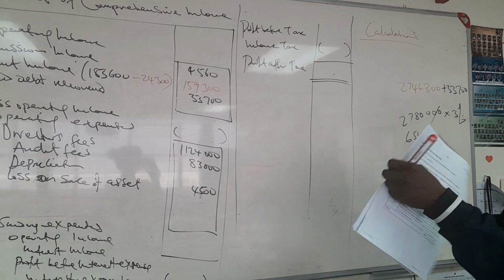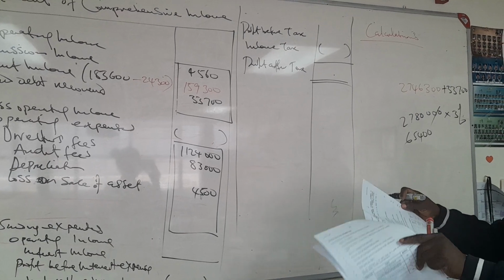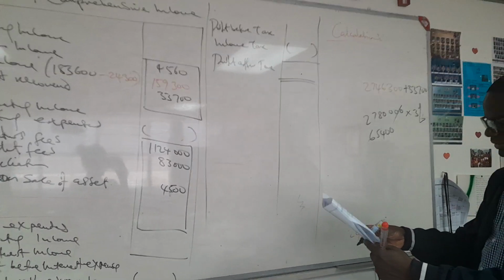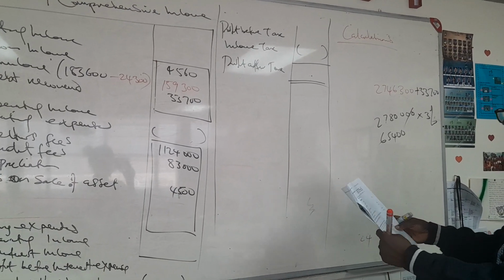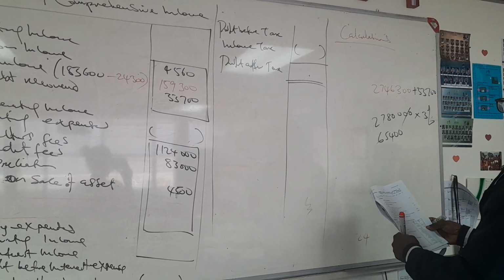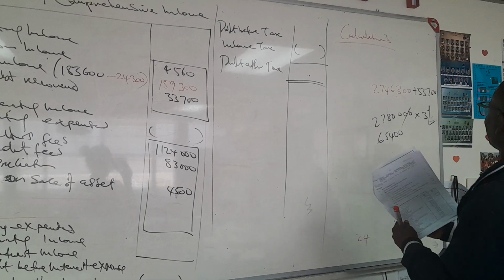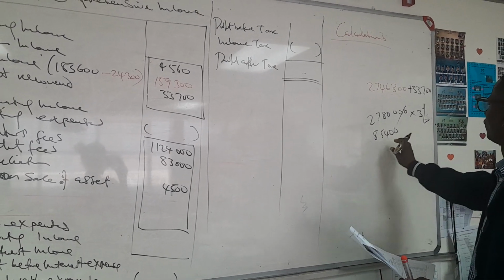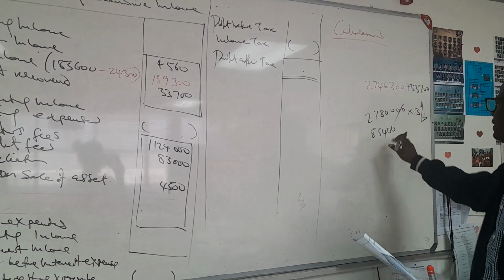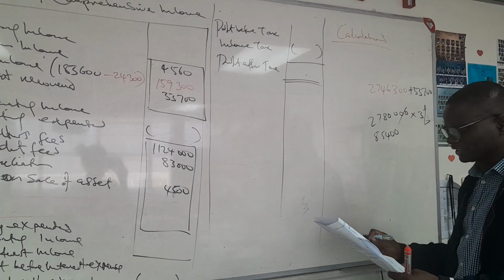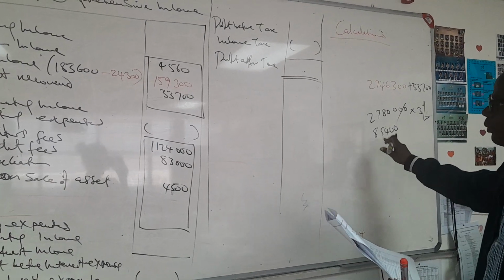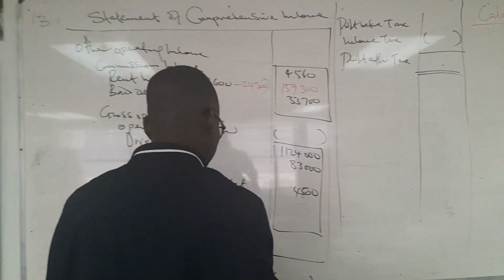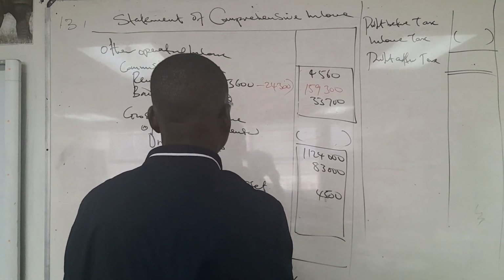The provision they gave us in the question for the previous year is 85,840. I believe I made a mistake here. This would be 85,400, because this one needs to be balanced up. 85,400 is what you are having now, but before it was 85,840.